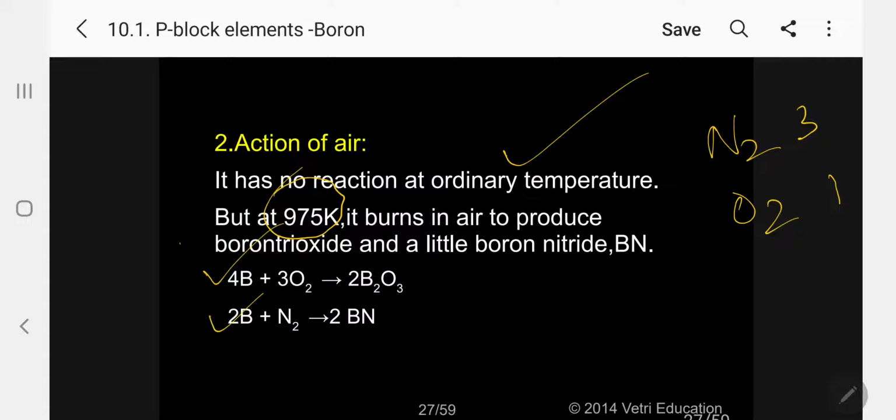So what will happen now? Among these, which is more reactive? Oxygen is more reactive, with bond order 2, while nitrogen has bond order 3, so it is less reactive. So the more reactive oxygen will react with boron to give B2O3 in excess, whereas with the little remaining quantity, boron nitride will form.